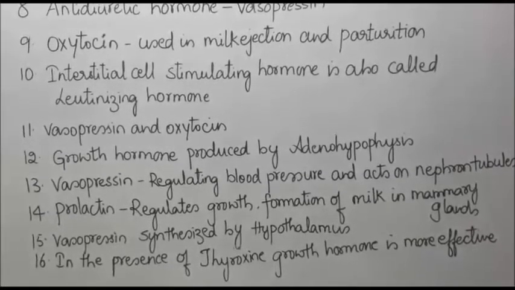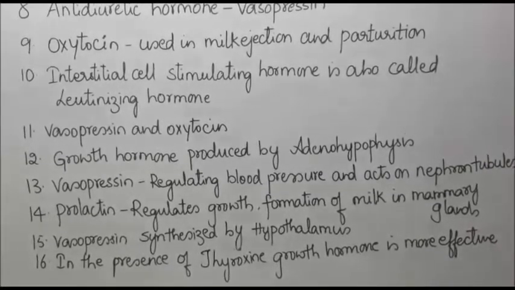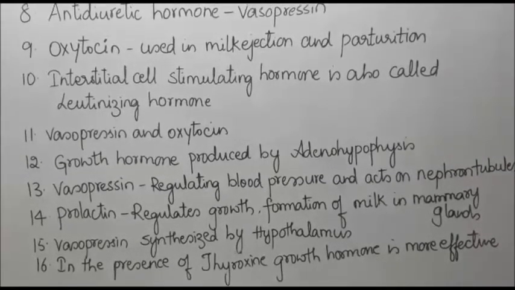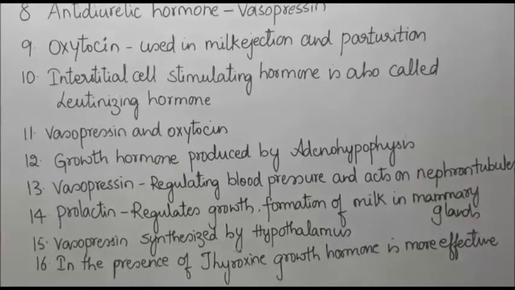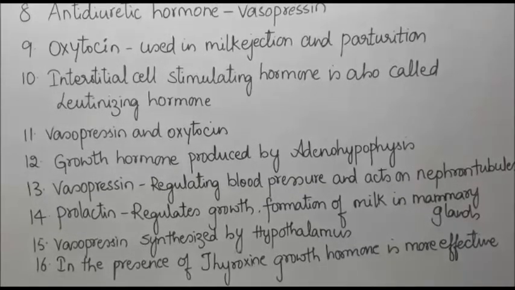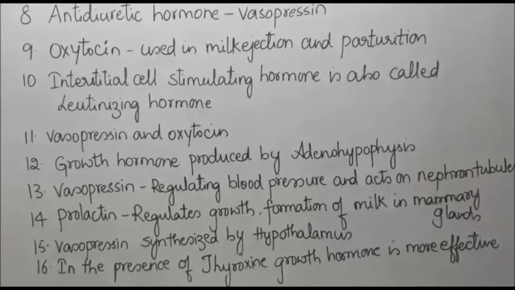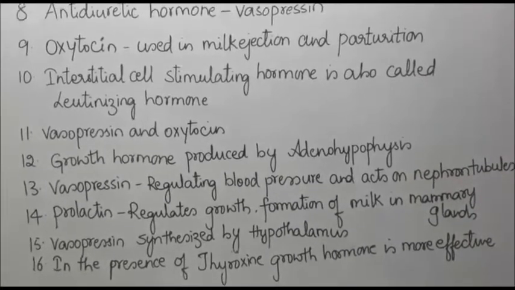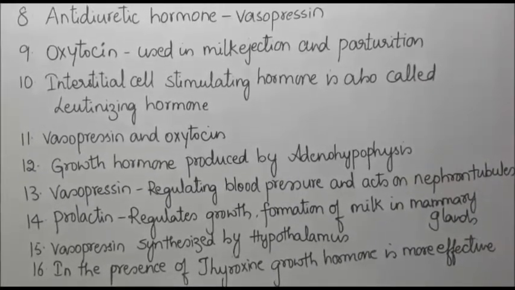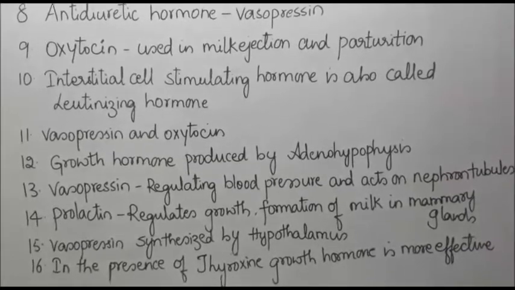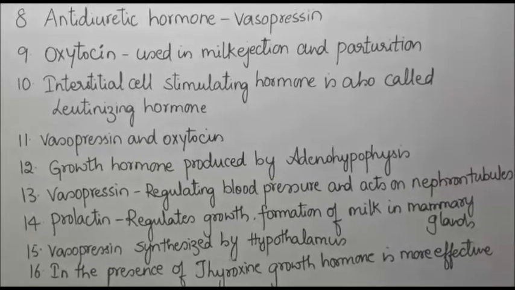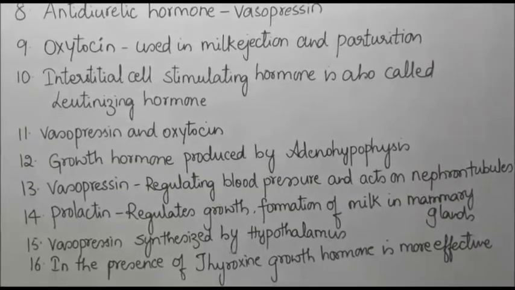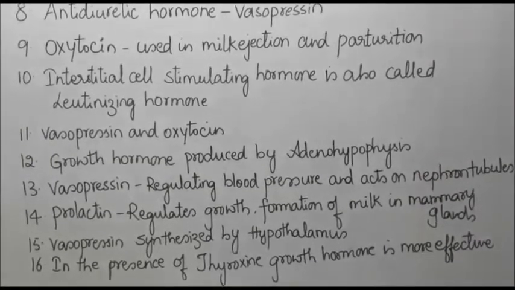Vasopressin controls the blood pressure, and it acts on the nephron tubules. It acts on the DCT and collecting tubules and helps in the reabsorption of water, thereby regulating the blood pressure. In the case of prolactin, the 14th, it regulates growth and the formation of milk in mammary glands. The 15th: vasopressin is synthesized by the hypothalamus, but it is released by the posterior pituitary gland.